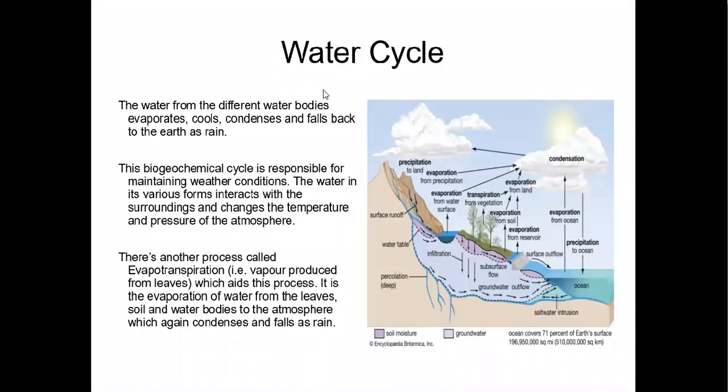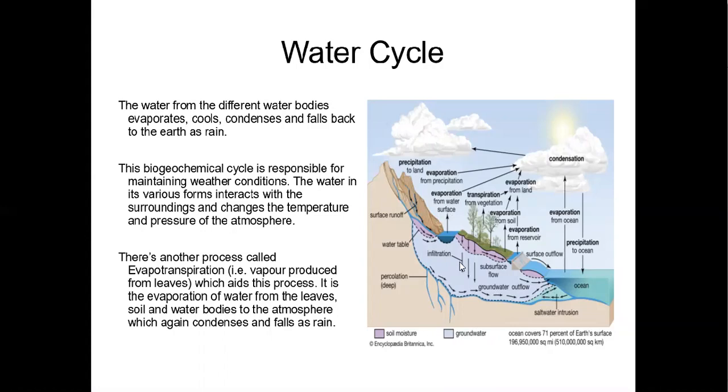What is the water cycle? As we know, water is found in basically three different forms: solid form, that is ice, liquid form, and gaseous form. The water from different water bodies like oceans, rivers, and ponds evaporates, cools, condenses, and falls back to the earth as rain. This biogeochemical cycle is responsible for maintaining weather conditions.